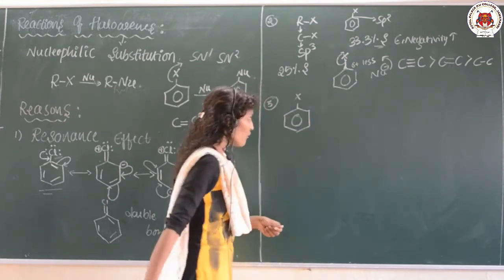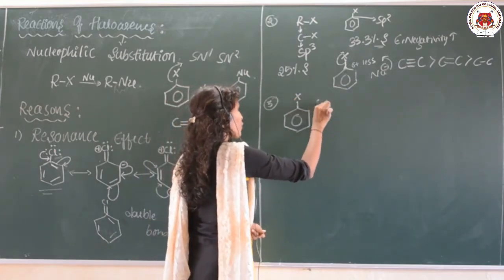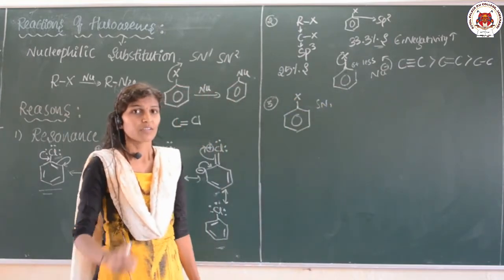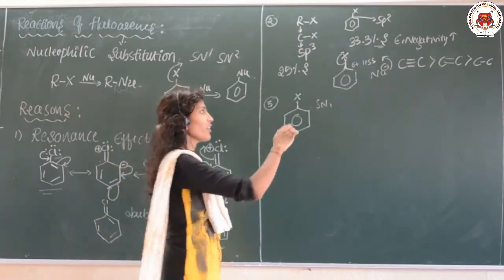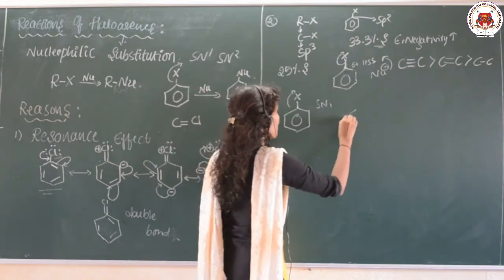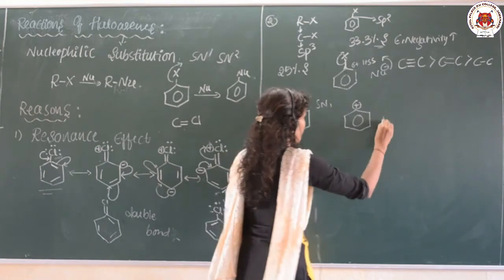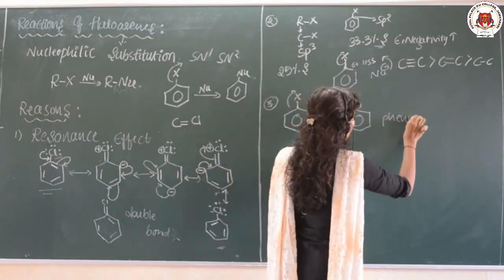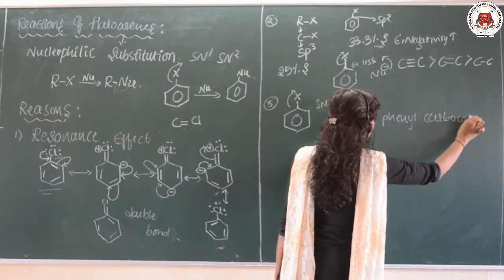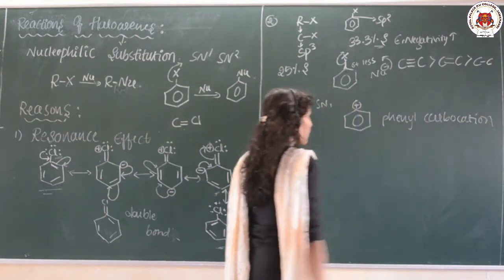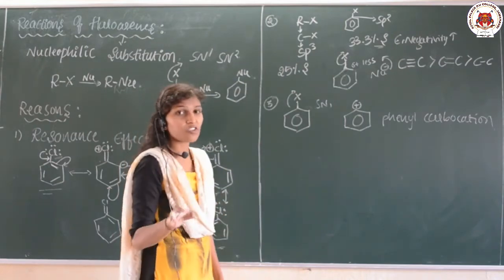If I am talking about the SN1 reaction, what happens in the first step? There is a generation of the carbocation. Just think, this X is removed and there is a generation of the phenyl carbocation. The phenyl carbocation which is formed here is not at all stable.